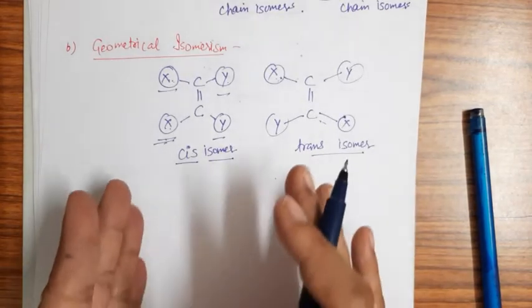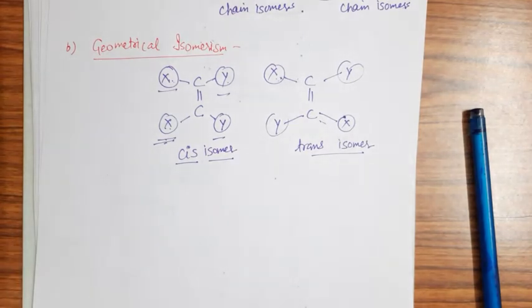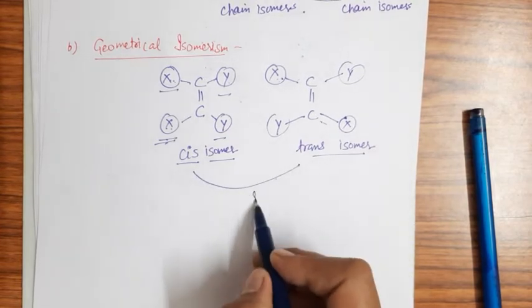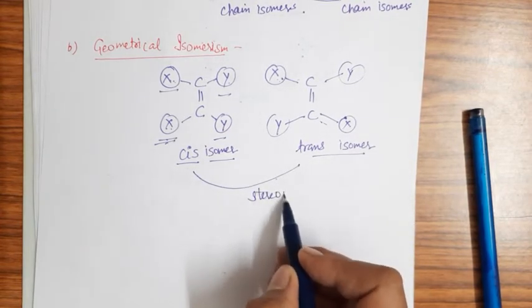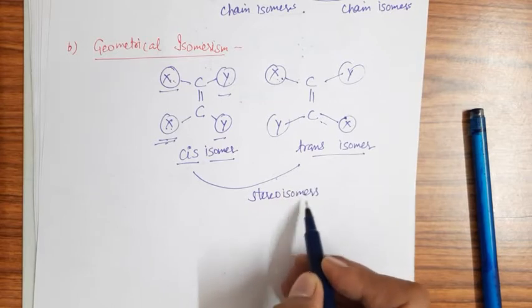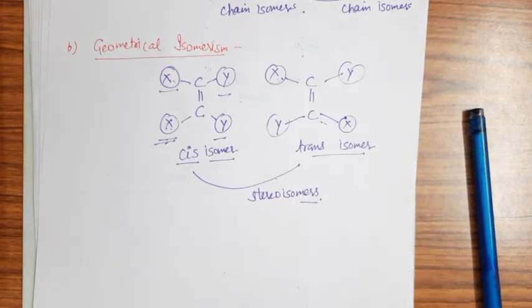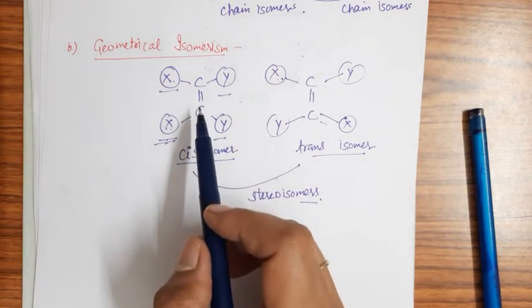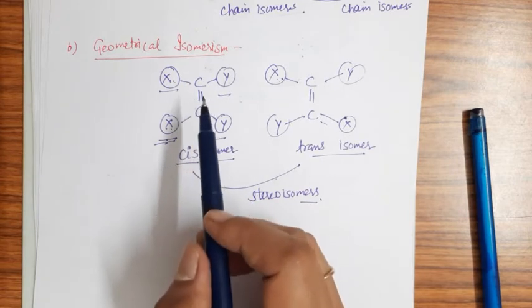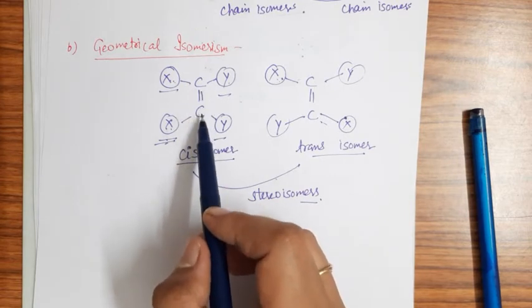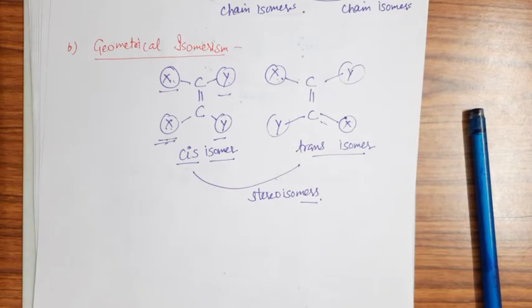And because these compounds are different in their arrangement in space, these are known as the stereoisomers. You have to remember one thing in geometrical isomerism: because this happens in the alkenes, the compounds which consist of a carbon-carbon double bond, they are not like alkanes where free rotation exists.